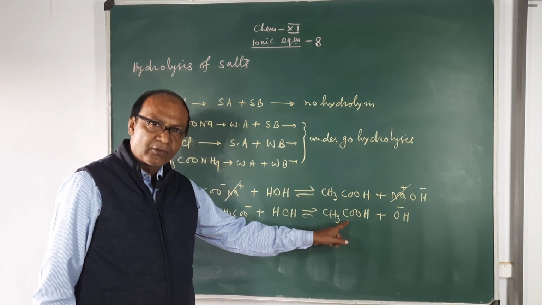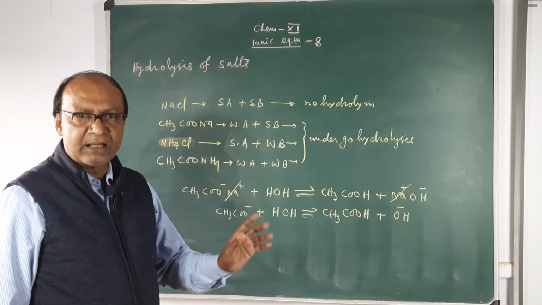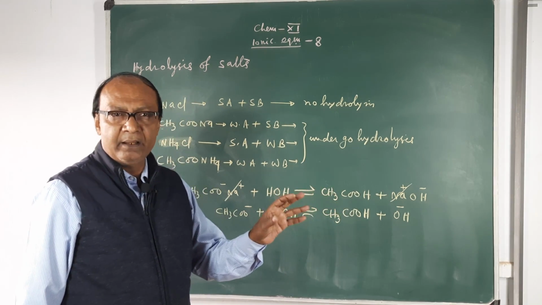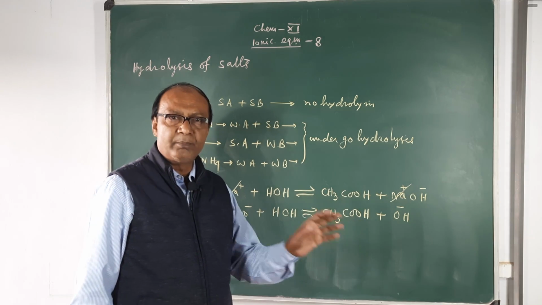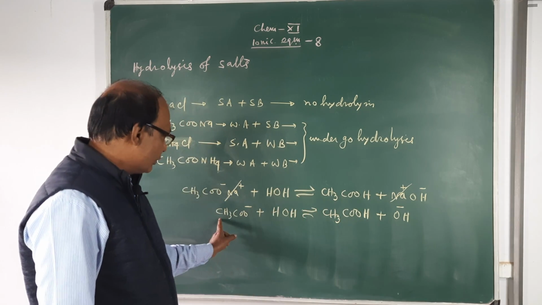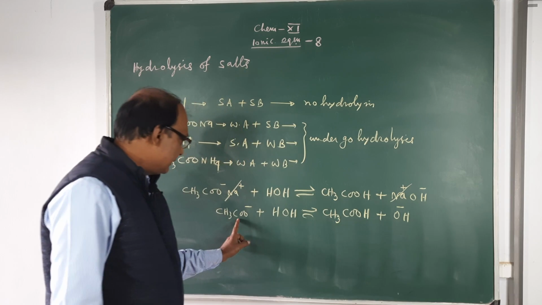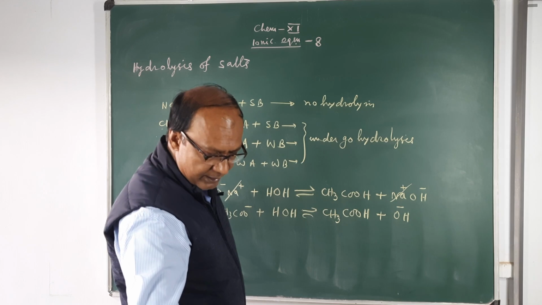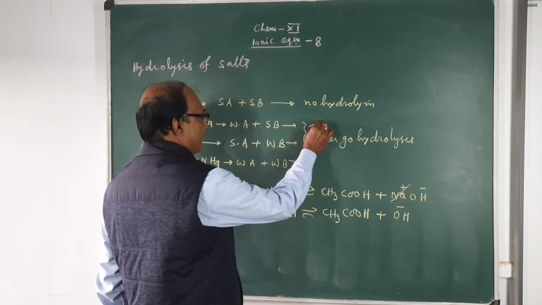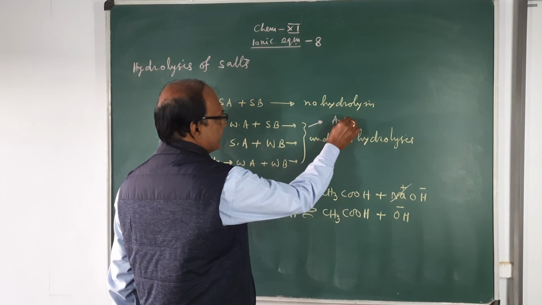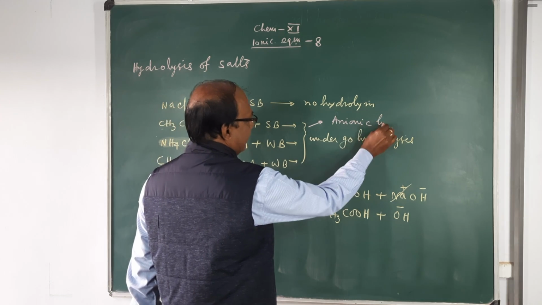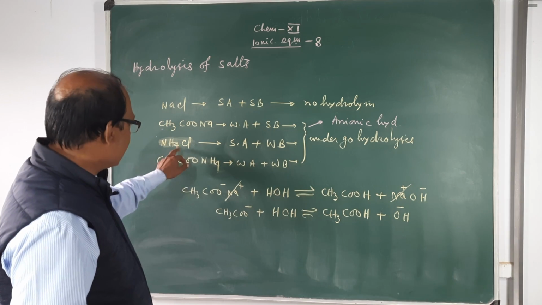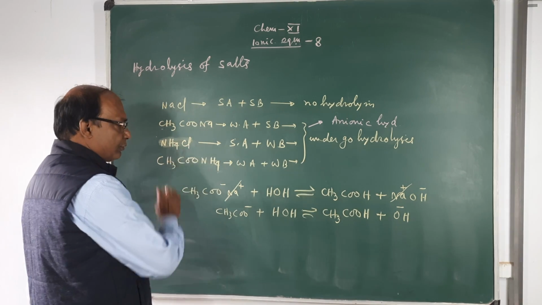Because acetic acid is a weak electrolyte, it can't be written as plus minus; it will be partially dissociated, mainly present in the form of undissociated molecules. So this anion of the salt is reacting with water, and this is known as anionic hydrolysis.